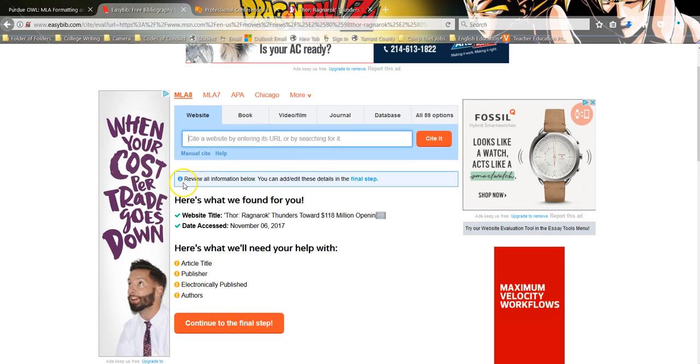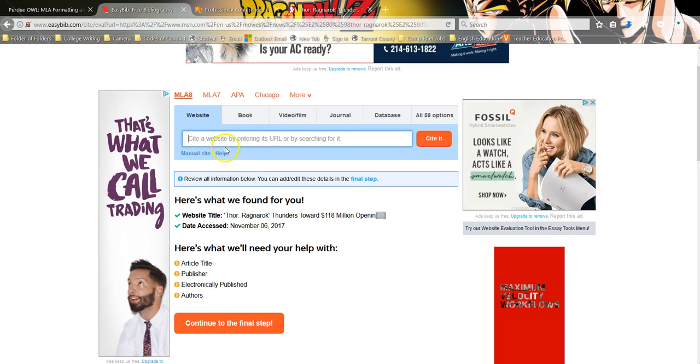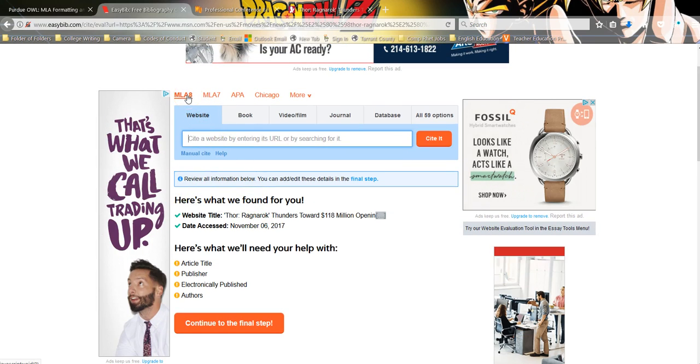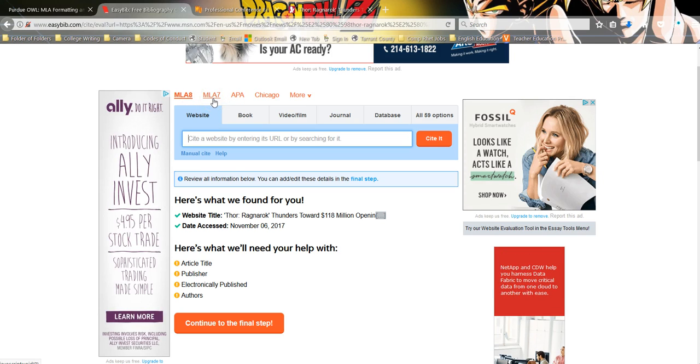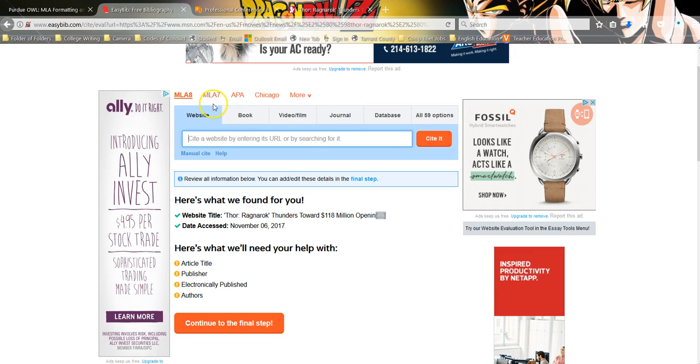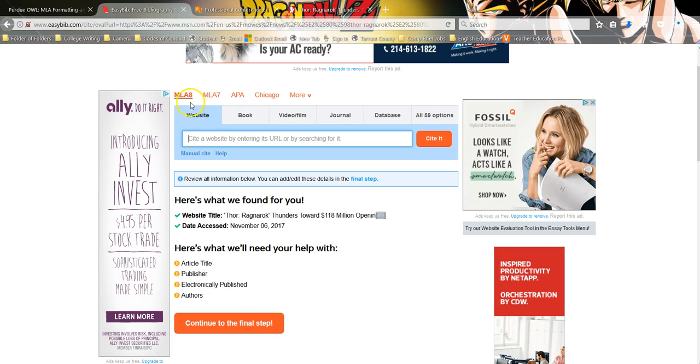Now, let's pause here just for a moment. You can see, first and foremost, I've got MLA 8. That means it's the most recent MLA citation style. They've also got MLA 7 programmed in here for some silly reason. It's silly because once 8 comes out, 7 is no longer the MLA citation style. Any rule that was in 7 that was changed in 8, if you do it like it was done in 7, you're going to get popped for it. So, MLA 8 is what you want.